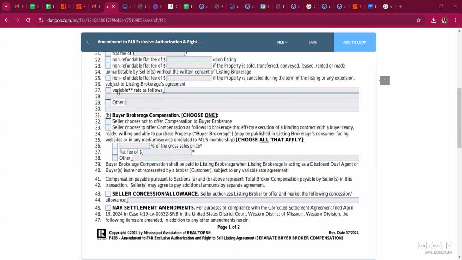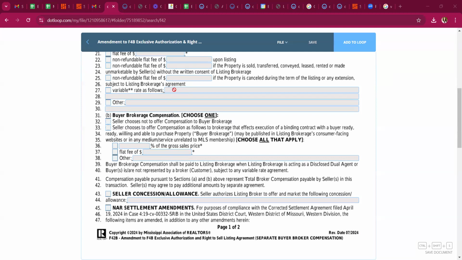Moving down, variable rate. This is if you bring the buyer. You also need to be very specific with your wording here. It needs to say listing agent, not listing brokerage. Because if you put listing brokerage and you list it and I bring the buyer, now we both split that commission.